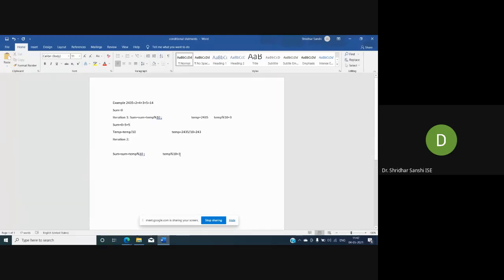So here it will result as 3. So what we are doing? We are doing sum equal to what? In the previous iteration, the sum value is 5. So that's why we are adding 5 plus, what is the temp value now? It is 3. So we have 8.